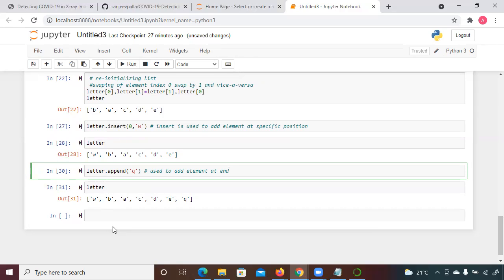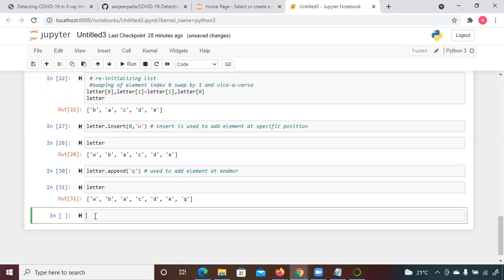So this is about the append function. Now, if you want to add multiple elements at the end, how are you going to do that? If you want to add multiple elements, there is one more function called the extend function.